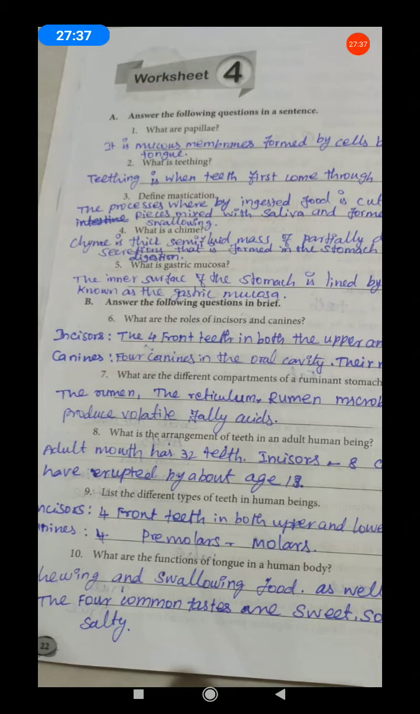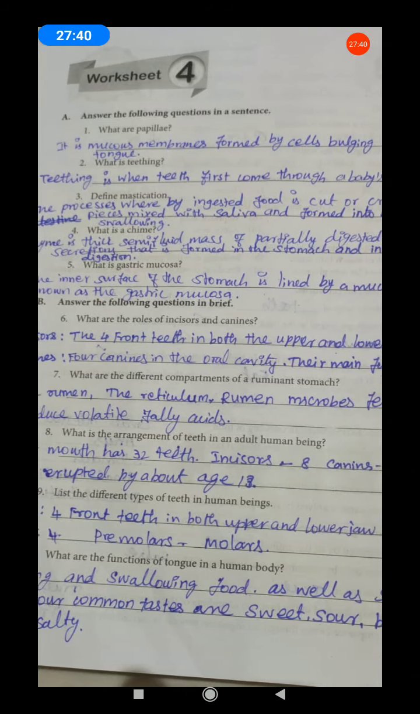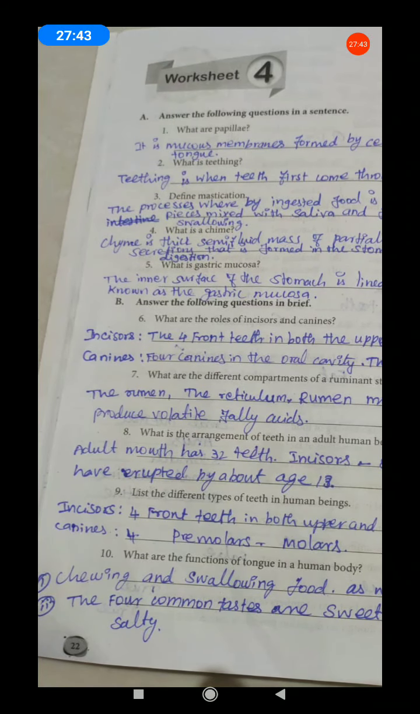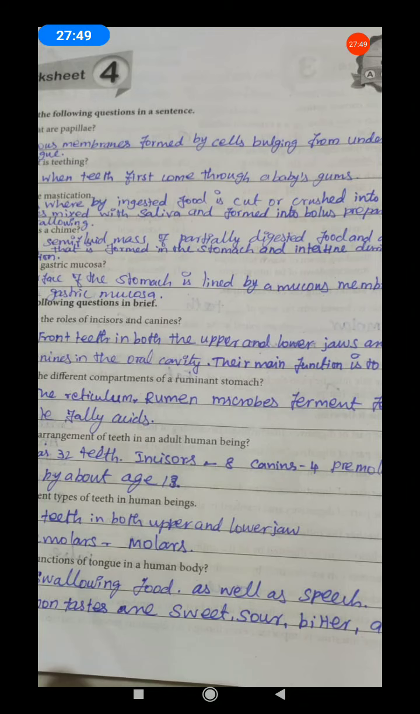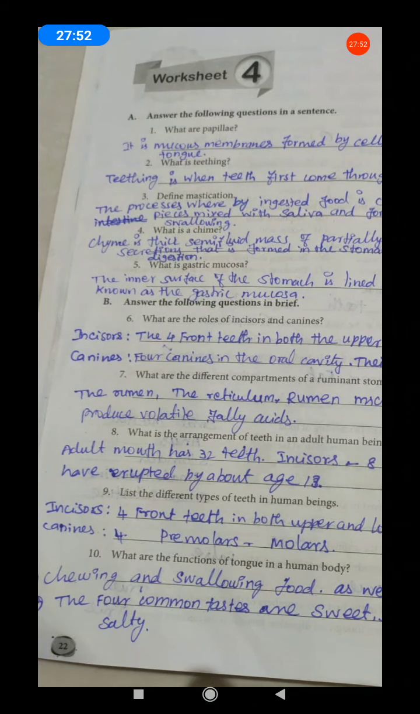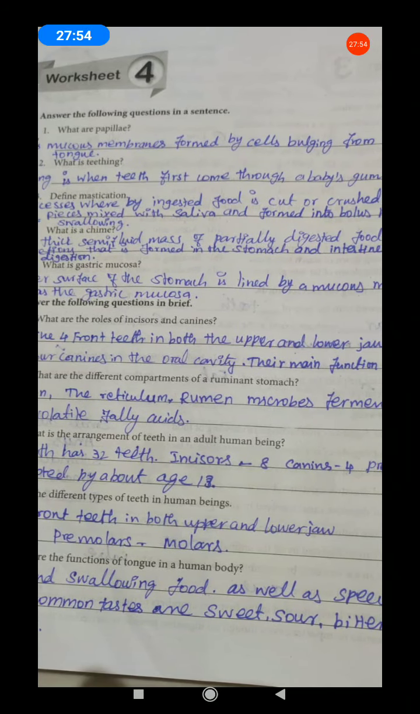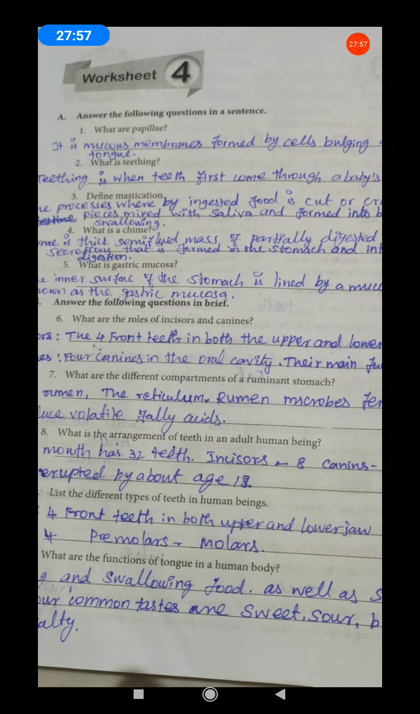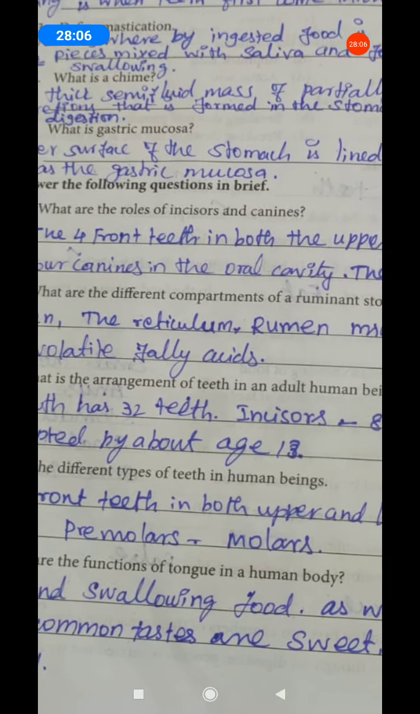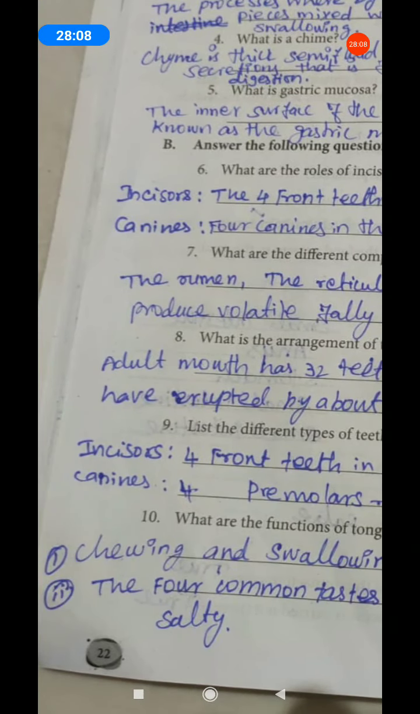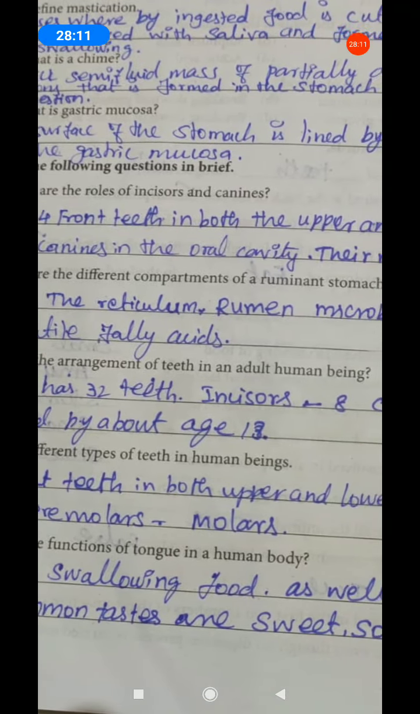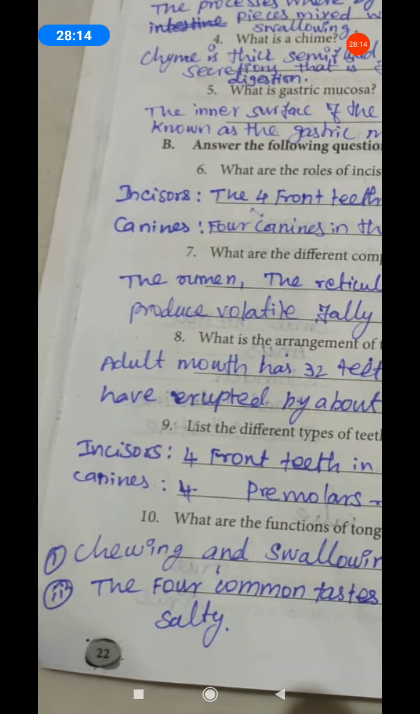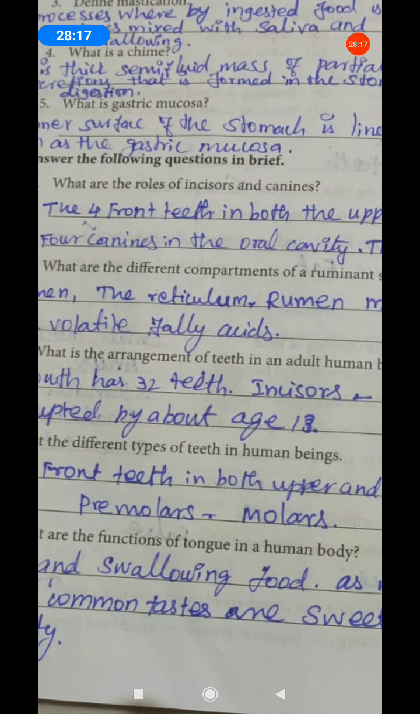Next, what is the arrangement of teeth in adult human beings? The adult mouth has 32 teeth. Okay, incisors 8, canines 4, premolars 8 have erupted by about the age of 16. The adult has totally 32 teeth in the buccal cavity. Next, list the different types of teeth in human beings. Incisors, 4 front teeth in both upper and lower jaw. Next, canines 4, premolars and molars.